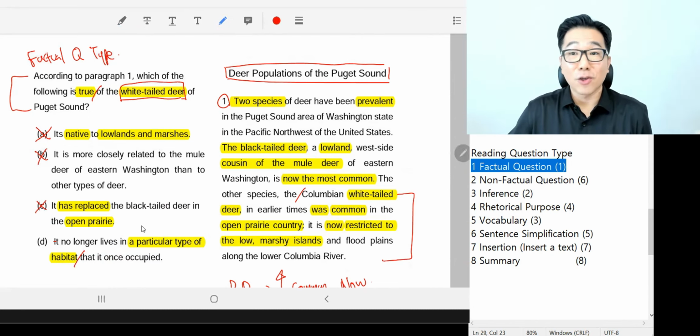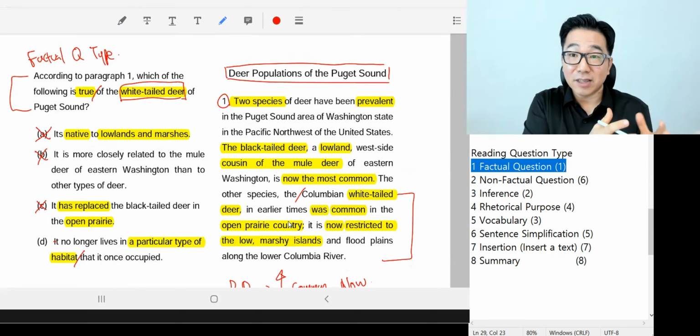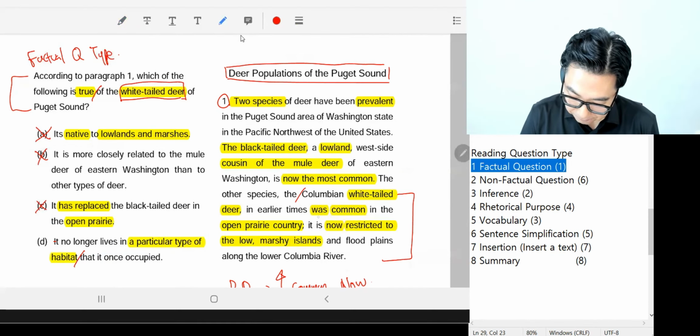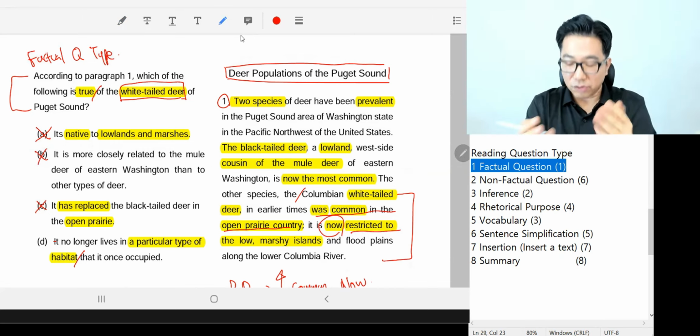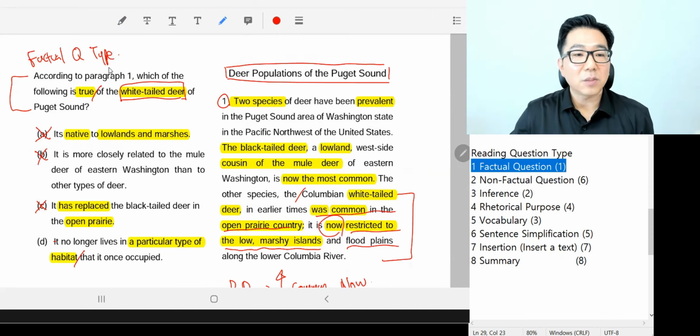That it once occupied. Yeah, is correct. Because they did live in, reside in the open prairie before, because they were common white-tailed deer in open prairie, as it's written here. But how about now? Not anymore. Not anymore, because they don't live in open prairie. They are restricted to within the boundary of low marsh islands and floodplains. So D is spot on.